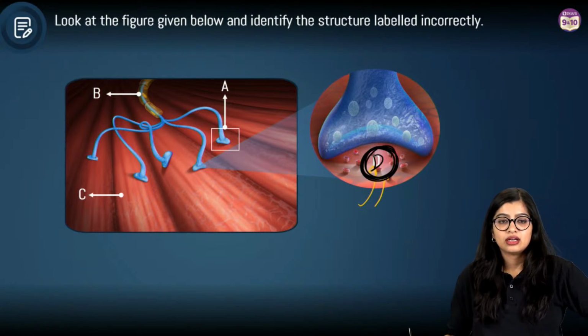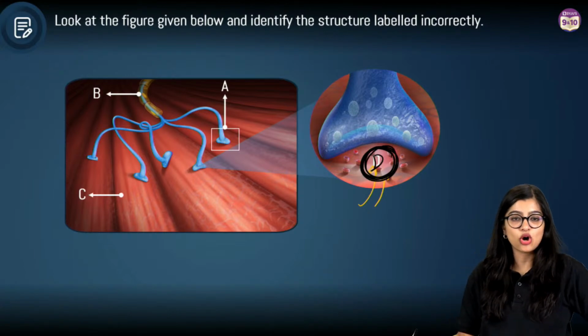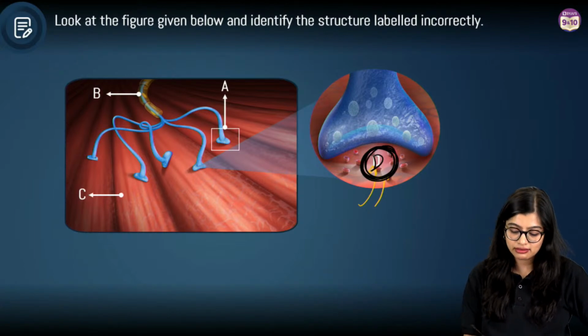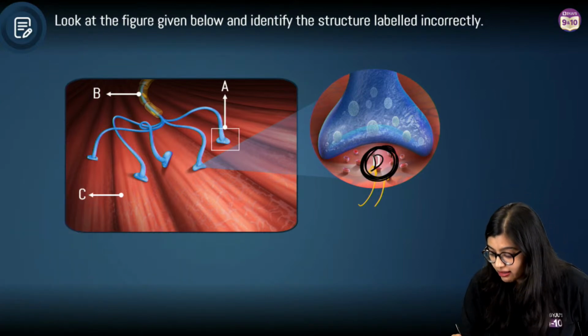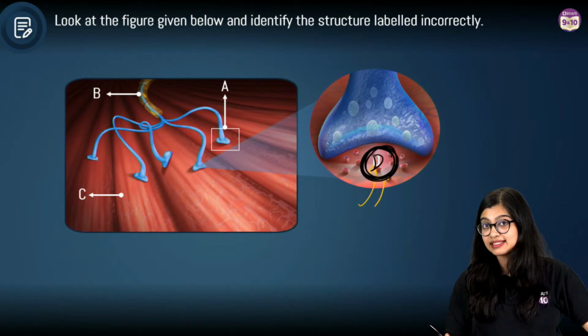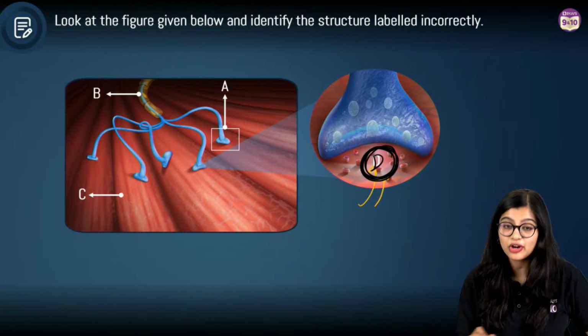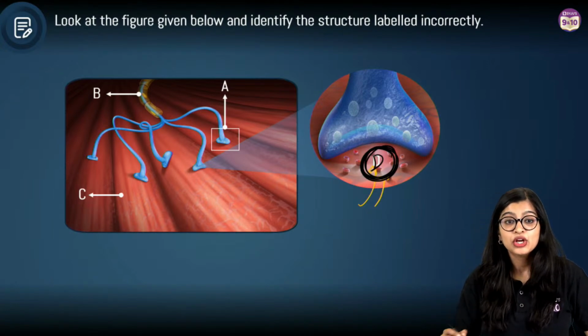Okay. Nobody saw D, because nobody is paying attention to the question. Everybody is in a hurry to answer. What is D? If you tell me, ma'am, D is synapse, let me tell you, we're talking about a neuromuscular junction, right? So what is D?